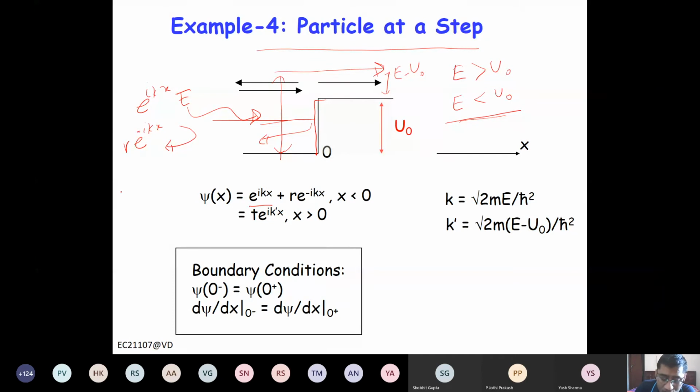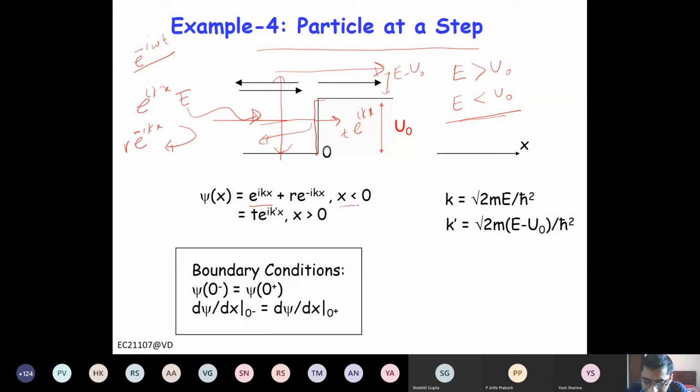Now please keep in mind, the time dependence is always e to the power minus iota omega t. We are not explicitly writing it, but it is there. So basically, the wave traveling in the positive x direction is e to the power iota kx minus iota omega t. The wave reflected is e to the power minus iota kx minus iota omega t with coefficient r. And then some wave is transmitted, again moving in the x direction, so it's e to the power iota kx times t. So you can write 2 waves.